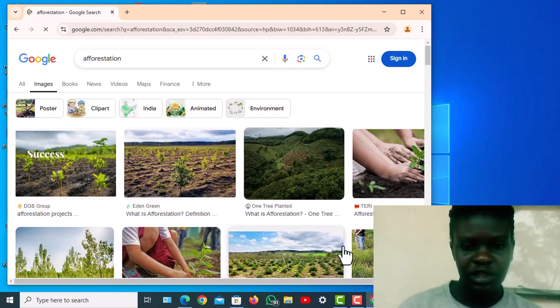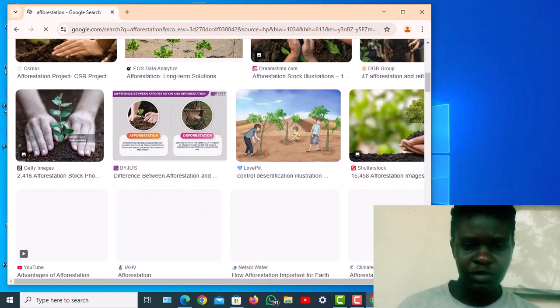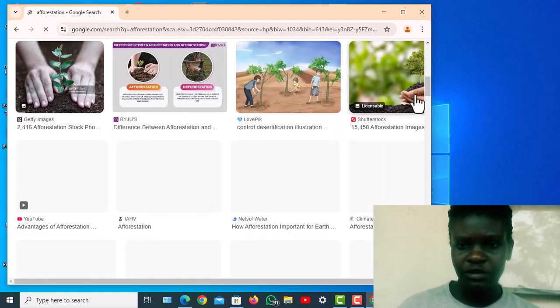There are very many pictures from different countries and places, because I didn't specify which country. If I put in a particular country, I would automatically see pictures from that very country.